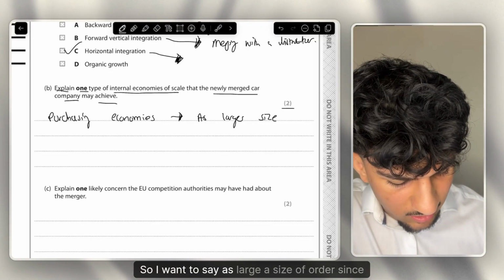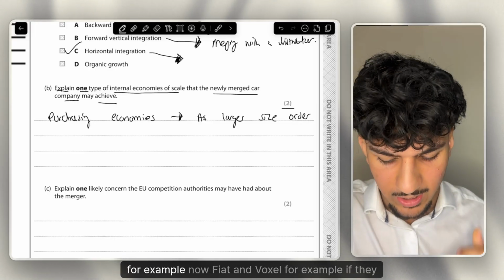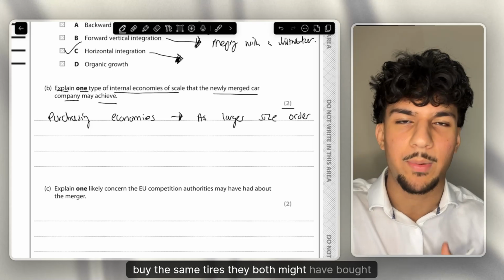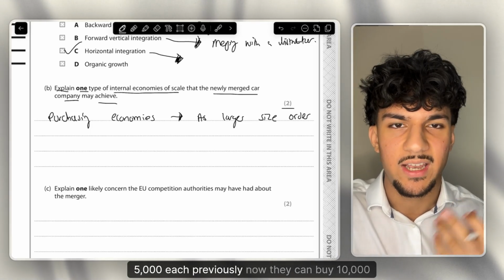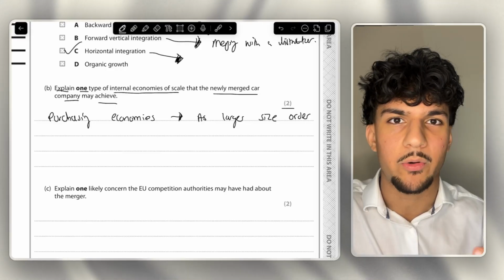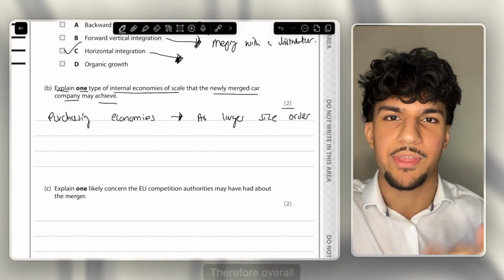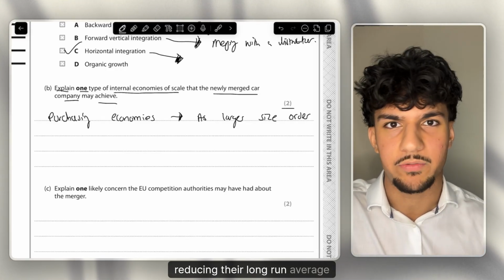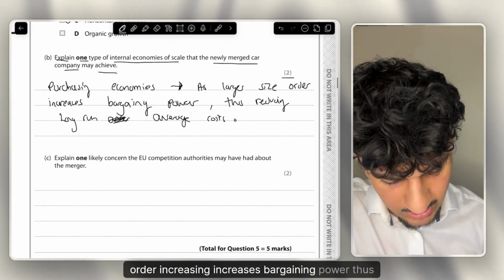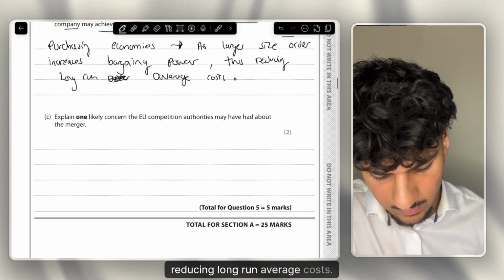So I'm going to say, a larger size of order, since, for example, now Fiat and Vauxhall, if they buy the same tyres, they both might have bought 5,000 each previously. Now they can buy 10,000. A larger size of order gives them more bulk buying power, more power to negotiate the price down, therefore overall reducing their long run average cost. And that is that 2-mark done. So a larger size of order increases bargaining power, thus reducing long run average costs.